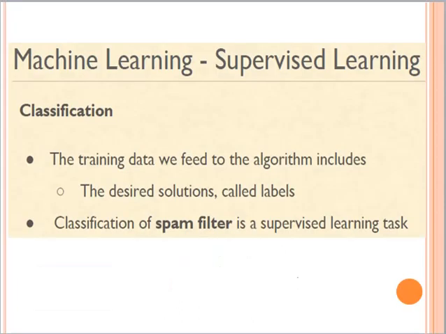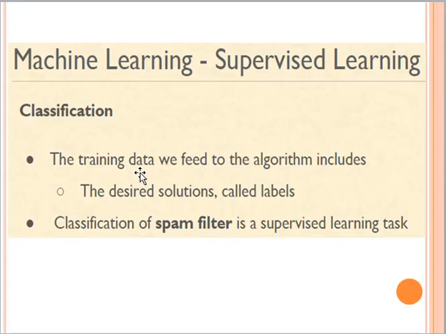Okay, so in machine learning under the supervised learning domain, when we are performing classification, we will have the training data which we will feed to the algorithm, and that training data will include the desired solution, which we can also call labels. Those labels present in the training data will basically help the algorithm learn the pattern of the training examples during training.